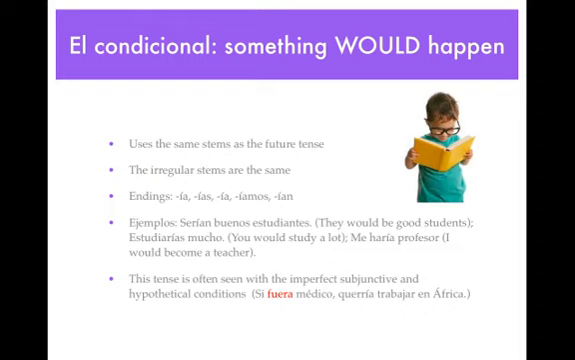Si fuera médico, querría trabajar en África. If I were a doctor, which I'm not, that's why it's hypothetical, I would want to work in Africa. That part is the conditional part of that sentence. And we can talk about imperfect subjunctive and hypothetical conditions in another video.